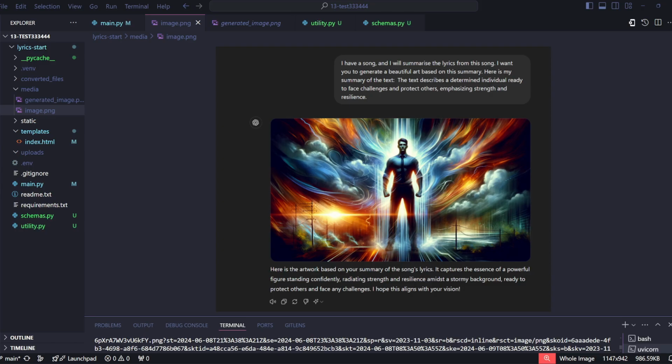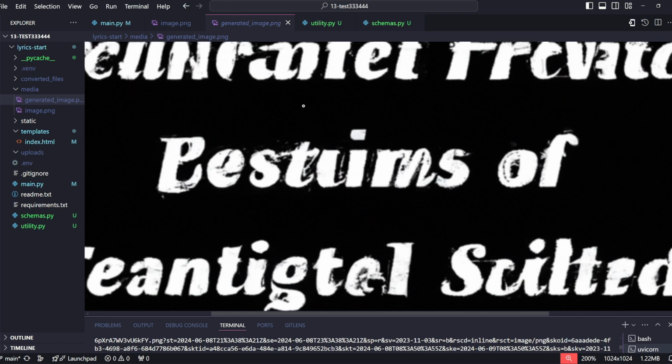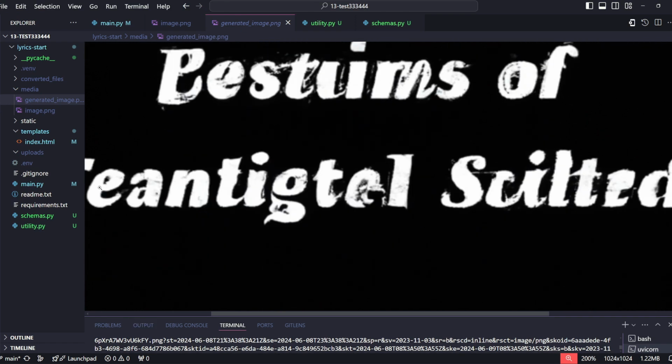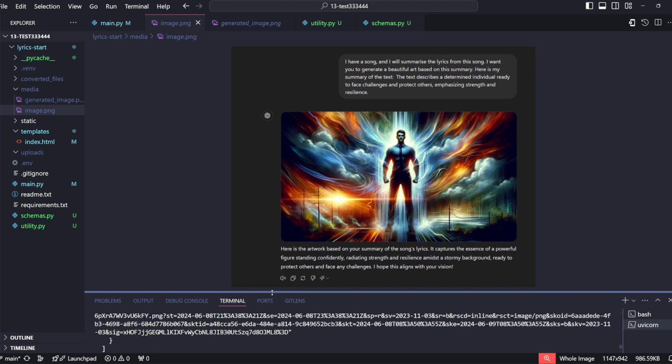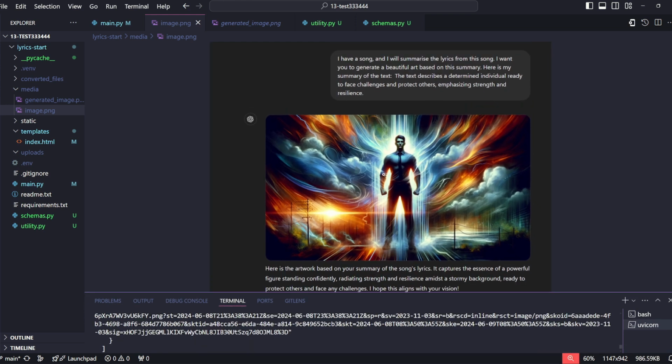I think this is actually hilarious. The difference is substantial from this. I don't even know what to call this previous one, but as you can see, I did a direct copy paste of the exact same prompt, and please read the summary and then look at the picture. I feel like, wow, this actually did create a very fitting image for the song. So as you can see, if you tinker around and implement a better model for this particular part of this project, you can get considerably better results. I'll leave that artistic aspect up to you. In this particular tutorial, you've seen how to implement this architecture, and there is plenty of room for improvement upon your own personal preferences.